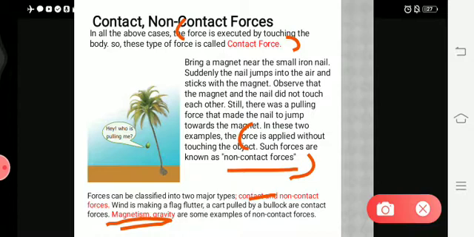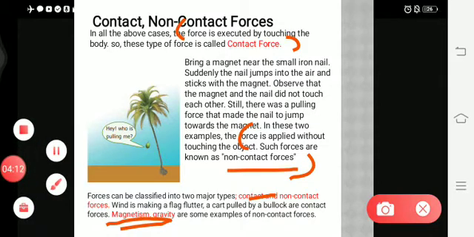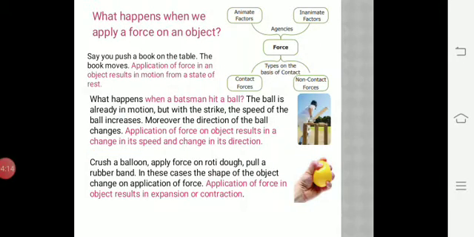You are touching the door and then you are moving it. So pushing the door or applying brake are some of the examples of contact forces, and these are the differences between contact and non-contact forces. What happens when we apply a force on an object? Suppose you push a book on the table. The book moves. You are applying some force on that book in order to move it from a state of rest.